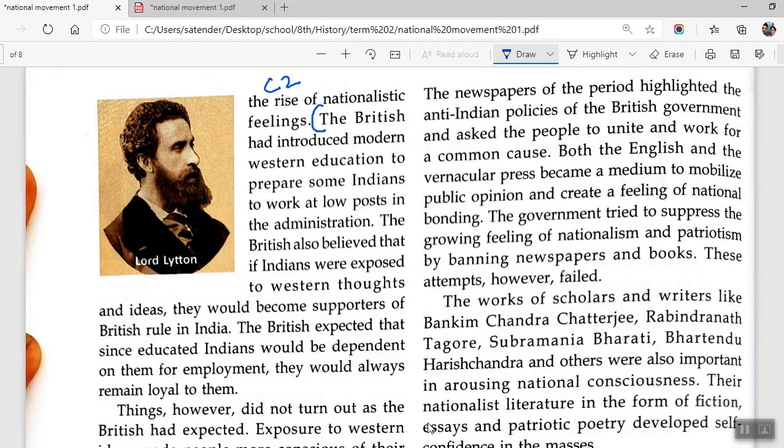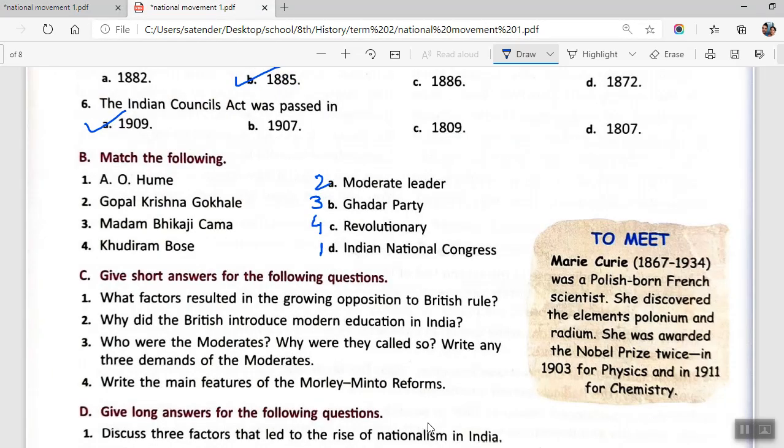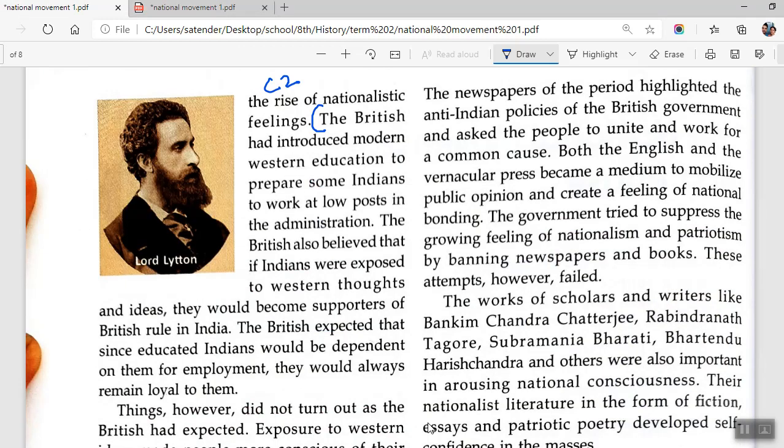This is your C2. The British had introduced modern Western education to prepare some Indians to work at lower posts in the administration. The British also believed that Indians exposed to Western thoughts and ideas would become supporters of British rule in India. So you have to write till this place. You'll be starting with the British and you will be writing till British rule in India for C2.